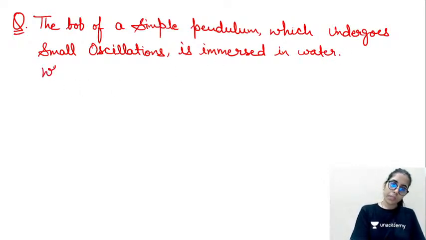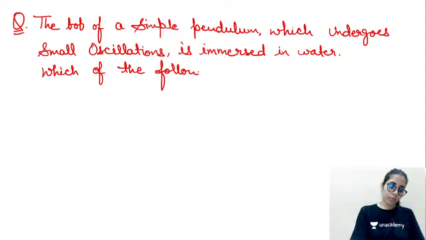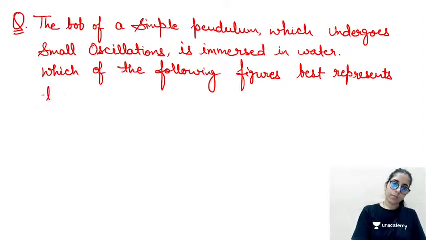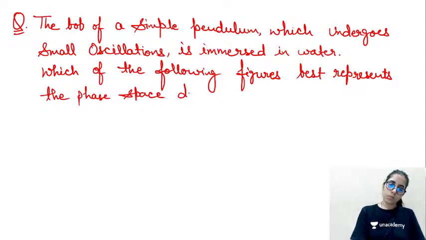Which of the following figures best represent the phase space diagram for the pendulum?